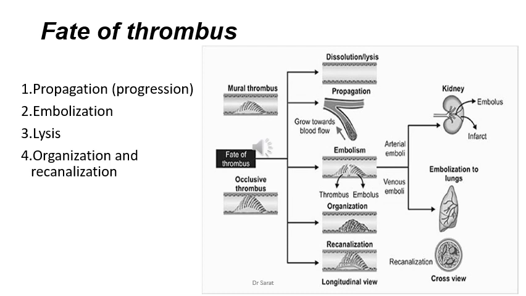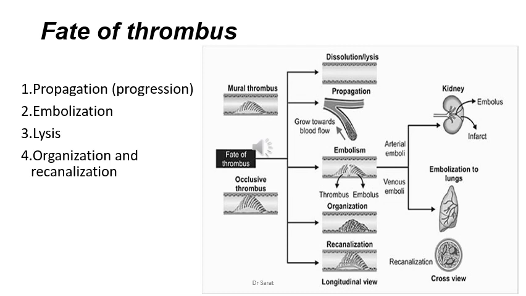The next point is the fate of a thrombus. Once a thrombus is formed in the blood vessel, we have listed out 4 to 5 possibilities. Any of these can happen with that thrombus. It's called the fate of the thrombus.